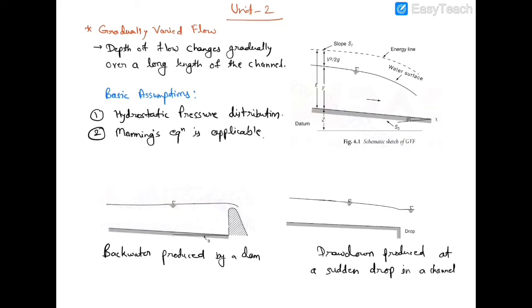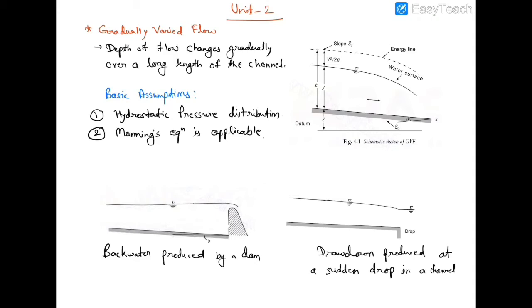The regions of high curvature are excluded in the analysis of this flow. Okay, we generally neglect the regions of high curvature in gradually varied flow. The two basic assumptions involved in the analysis of gradually varied flow are: first one is hydrostatic pressure distribution.